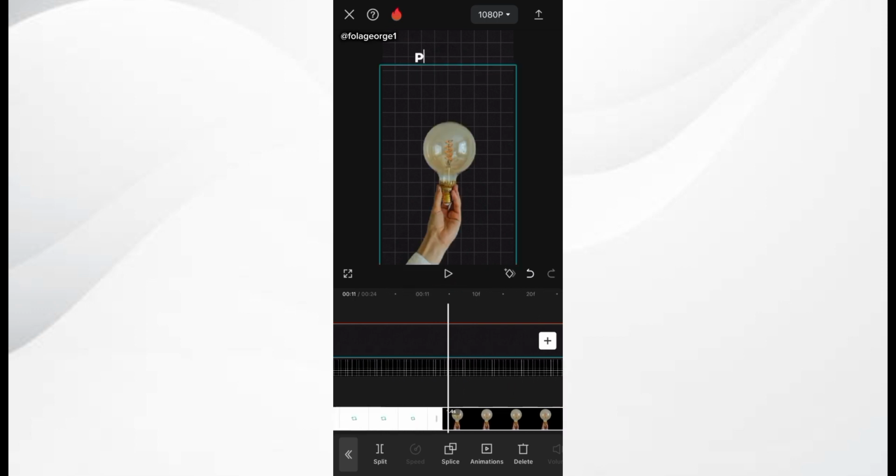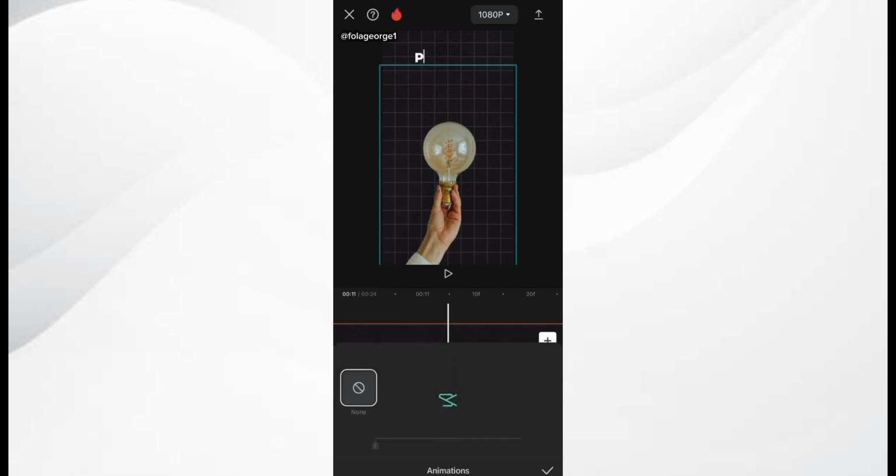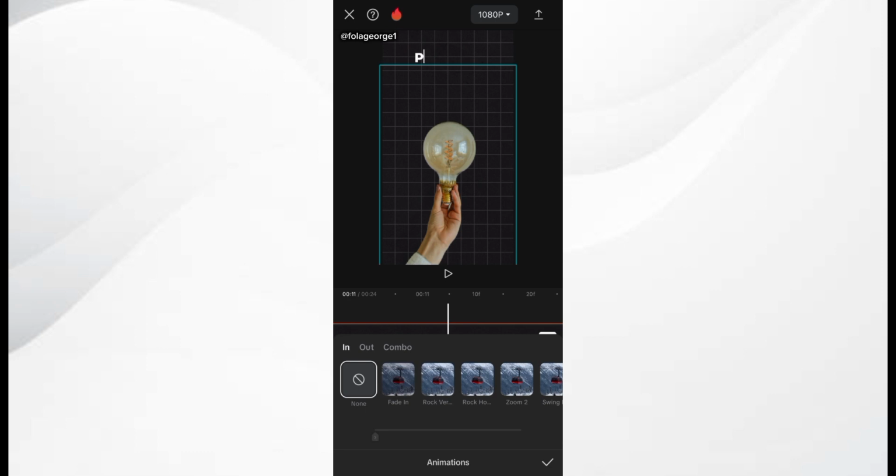In the original video, I used an animation for this bulb image, like a pop animation. I also used a ding sound effect for this bulb image. So we are going to be using the appropriate animation for it.